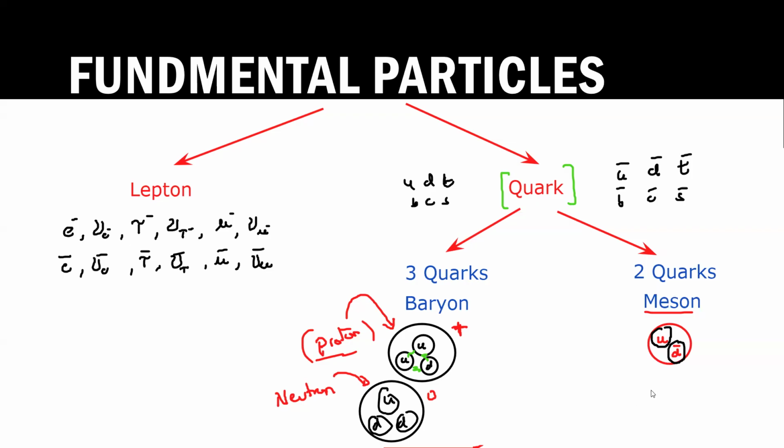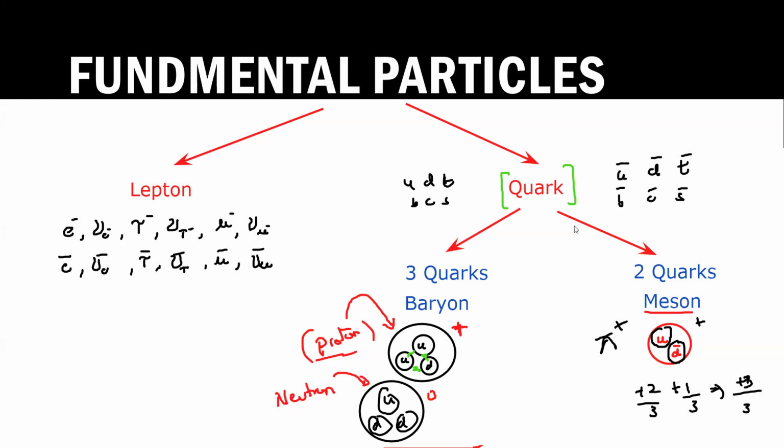So what will the charge on this meson be? There is up, so it will be 2/3, and there is anti-down. Because down is minus 1/3, anti-down will be plus 1/3. So when we take an LCM, it will be plus 3 divided by 3, so we get plus 1. A meson which has a plus charge, we call a pion. There are different types of meson. So this is a pion, or a pi positive.